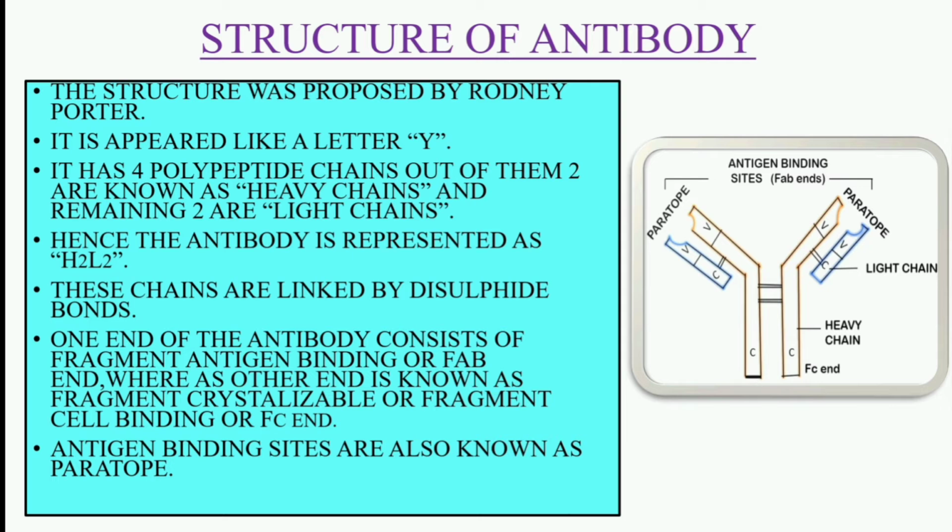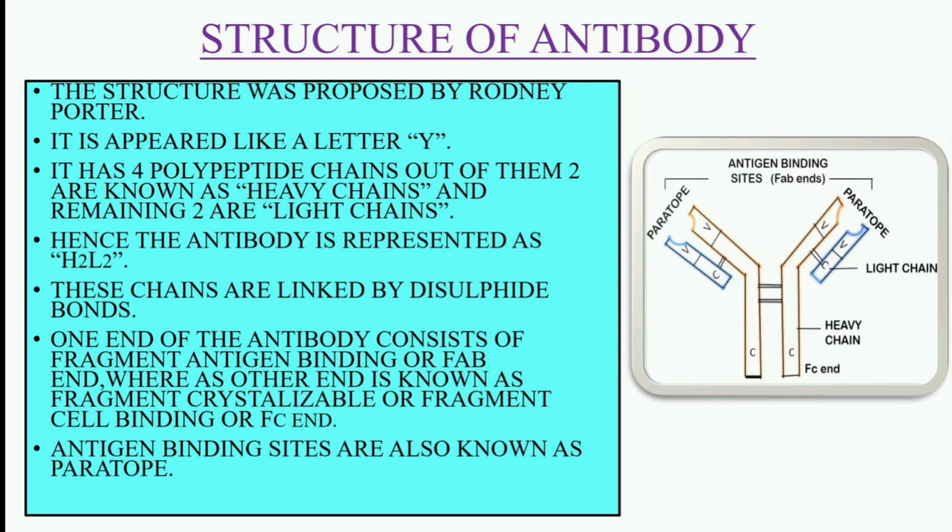The structure of antibody was proposed by Rodney Porter and it appears like a letter Y. It has 4 polypeptide chains. Out of them 2 are known as heavy chains and remaining 2 are known as light chains. Hence, antibody is represented as H2L2.